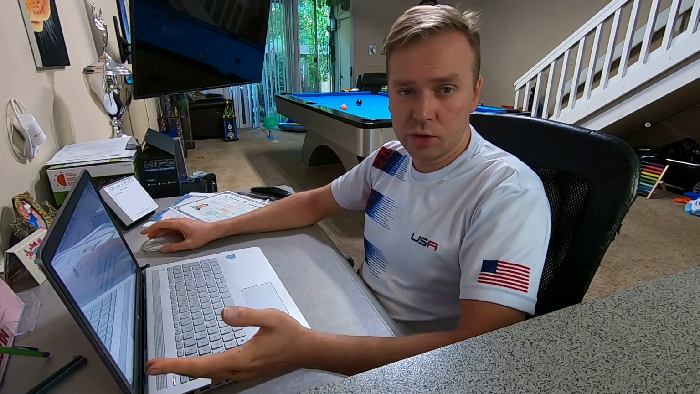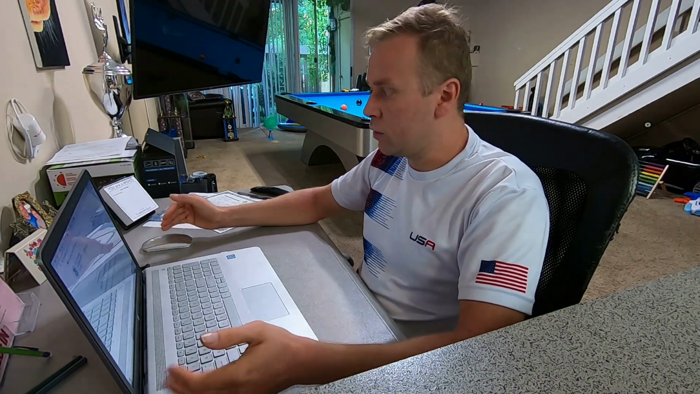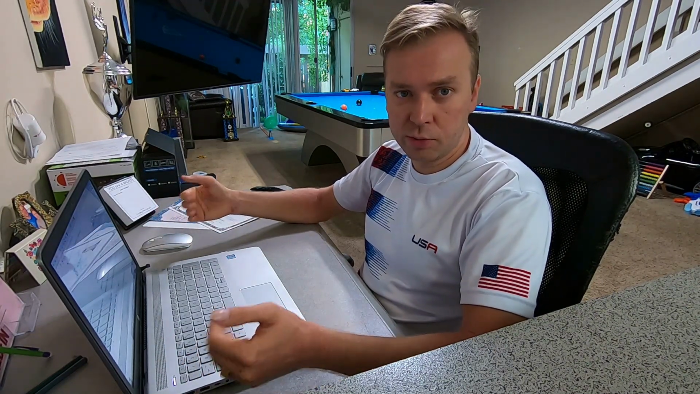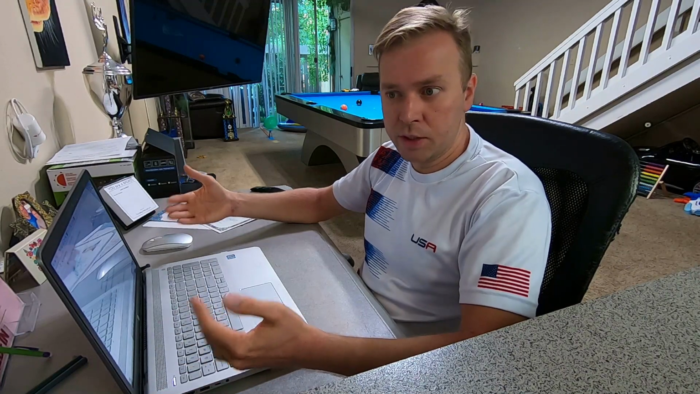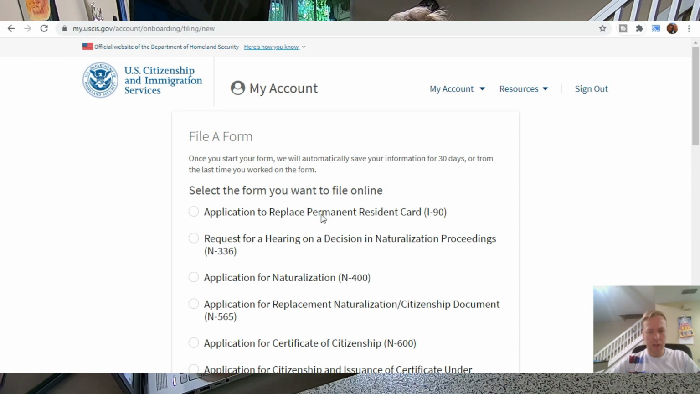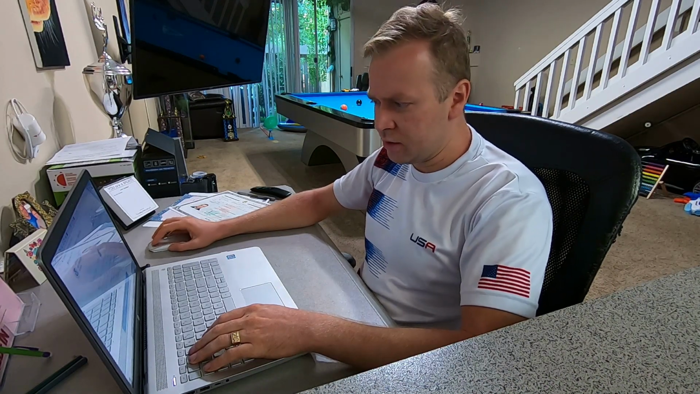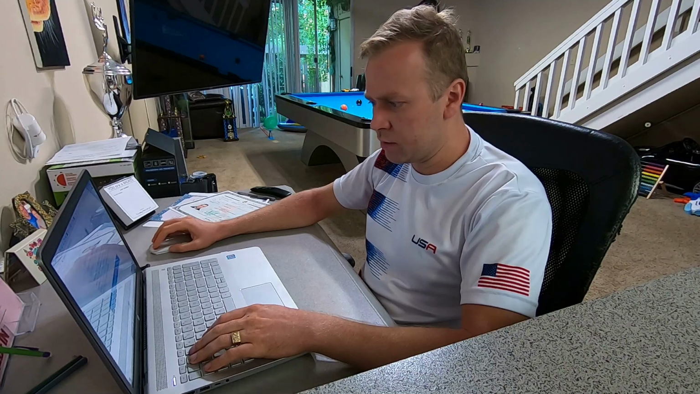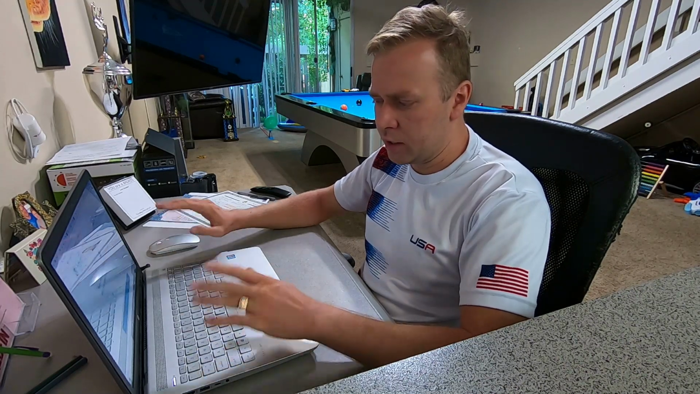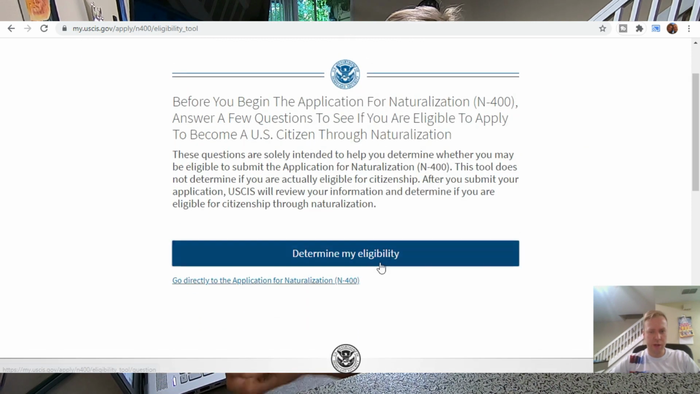So naturalization is also known as citizenship. Everyone who came from a different country and tried to become a citizen, it's the naturalization process. So we're going to choose application for naturalization, and we're going to start the form. There's nothing too complicated, pretty self-explanatory, but at the very beginning they're going to ask you eligibility questions. It's a little tricky. There's a couple of nuances that I'm going to cover.